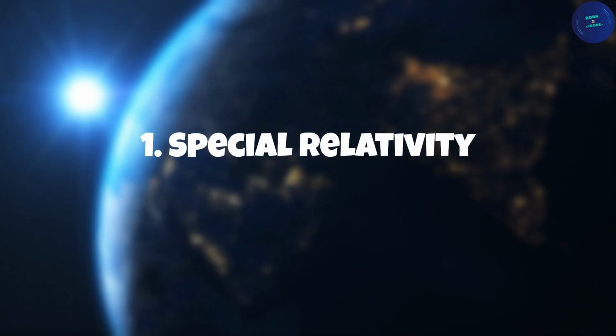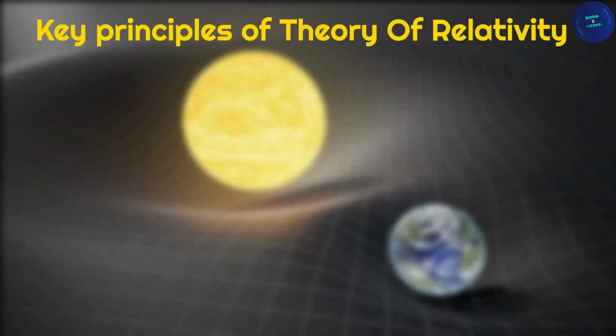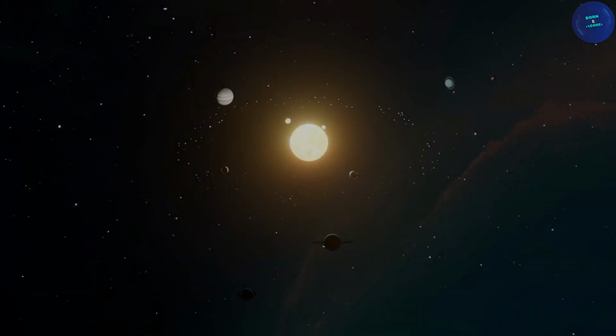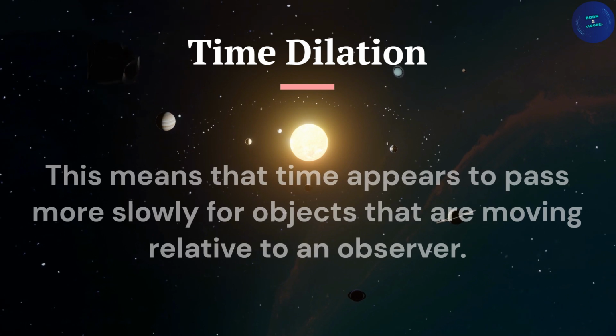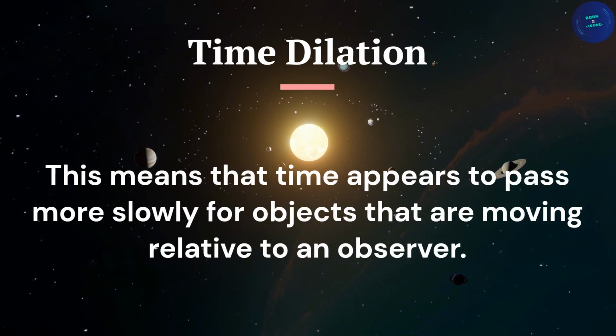Special relativity. Special relativity deals with the relationship between space and time in the absence of gravity. One of the key principles of special relativity is that the laws of physics are the same for all observers in uniform motion. This means that the fundamental laws of physics don't change regardless of how fast you're moving. One of the most famous consequences of special relativity is time dilation. This means that time appears to pass more slowly for objects that are moving relative to an observer.